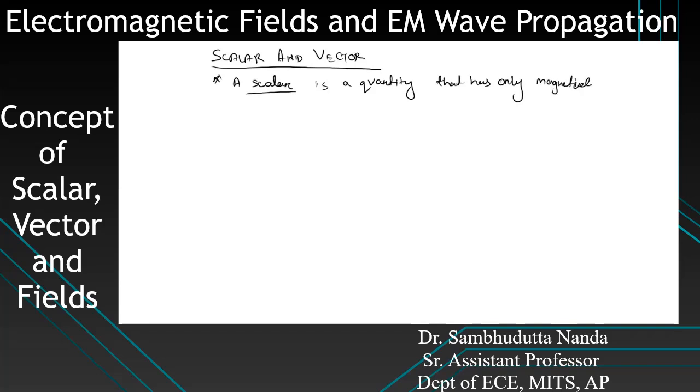Now remember, when a short question comes, what is a scalar, people write that a scalar has only magnitude. Actually, a scalar is a quantity, and the property of the quantity is that it has only magnitude. So a scalar is a quantity. Don't forget to write this word quantity. Next, what is a vector? A vector, similarly to the scalar, is a quantity.